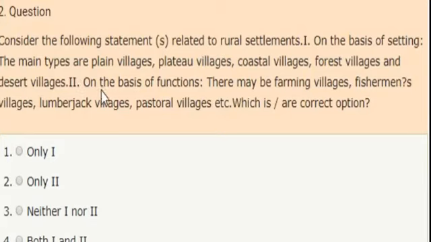Second statement, on the basis of function, they may be farming villages, fisherman's villages, lumberjack villages, pastoral villages, etc. Which of these statements are correct? Options are only one, only two, neither one nor two, both 1 and 2. Correct answer is option 4. Both 1 and 2 statements are correct.